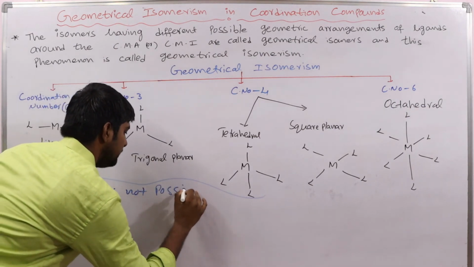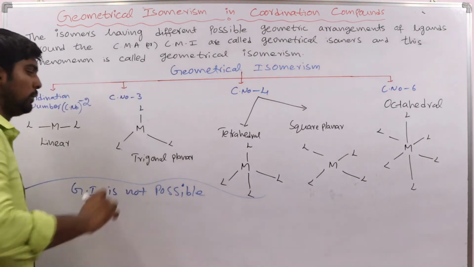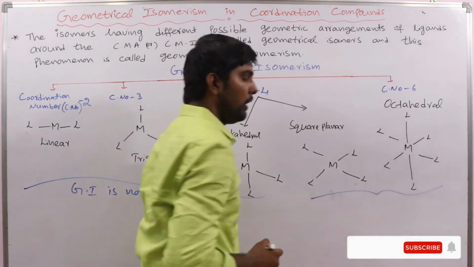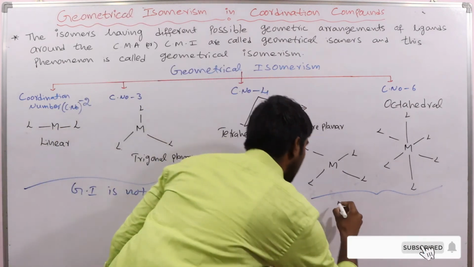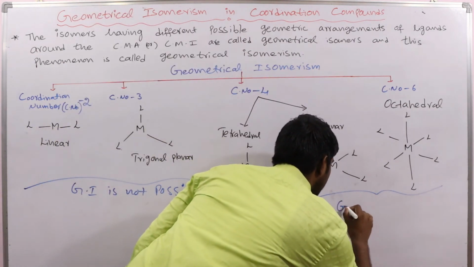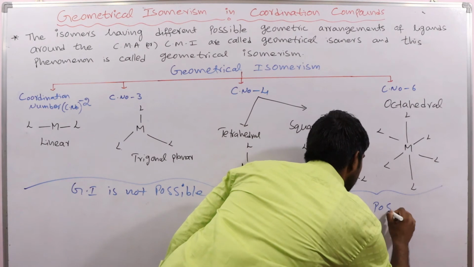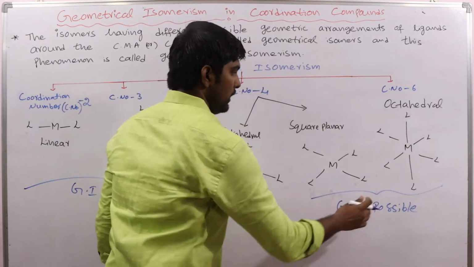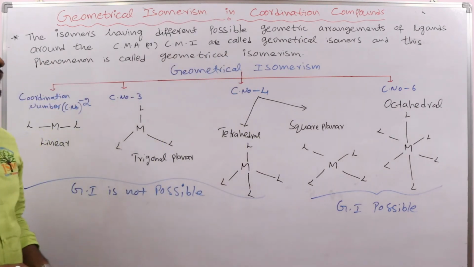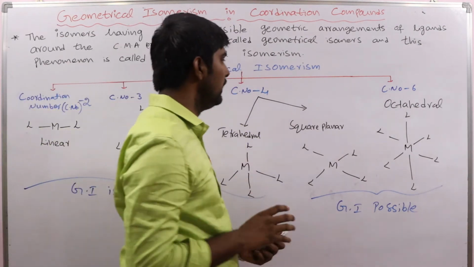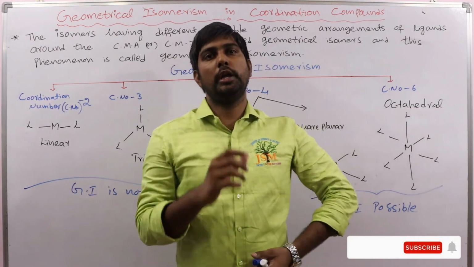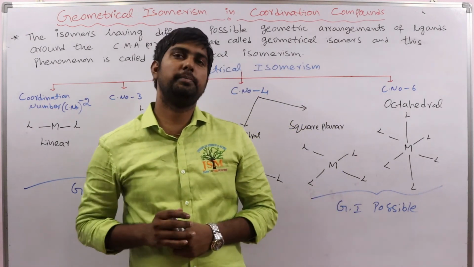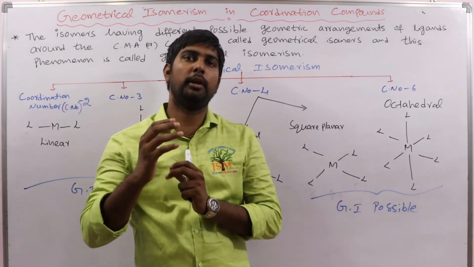Only square planar and octahedral complexes can exhibit geometrical isomerism. Complexes with coordination number 5 also exist, and that is a very special case that we will discuss in a separate lecture.